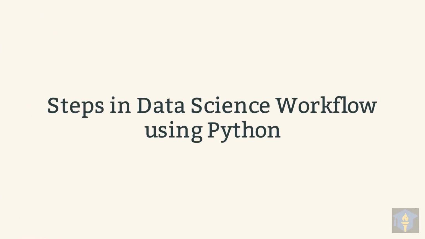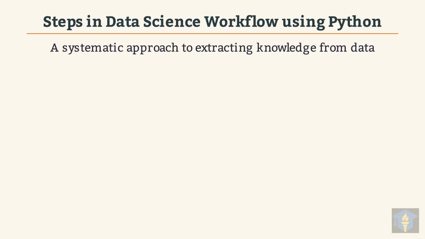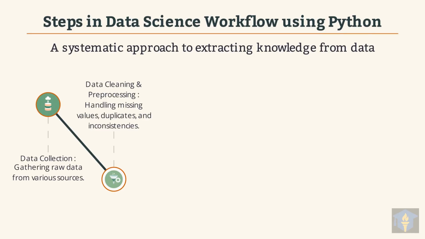Let's now explore the systematic steps involved in a typical data science workflow using Python. This systematic approach is crucial for efficiently extracting valuable knowledge and insights from raw data. The first step is data collection, where we gather raw data from various sources. Next, we perform data cleaning and preprocessing, handling missing values, duplicates, and inconsistencies to ensure data quality.